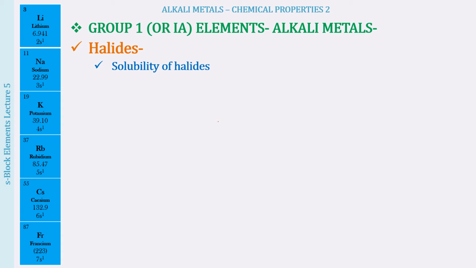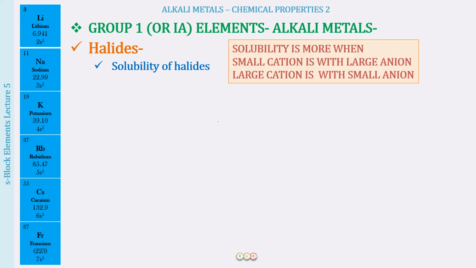Now, next we will be talking about the solubility of the halides. Again, very importantly, this is coming in the examination, and I told you a trick in the last lecture to remember the solubility, and the trick is that solubility is going to be more when a small cation is with a large anion and a large cation is with a small anion. When the size difference between the two ions is maximum.